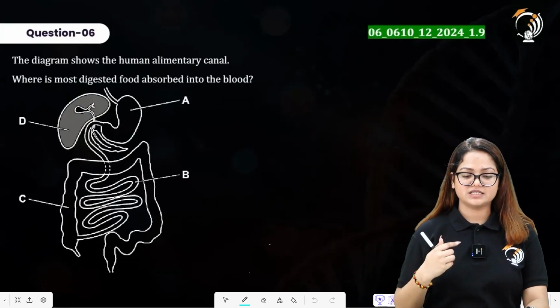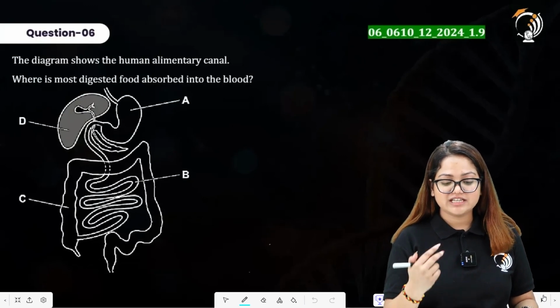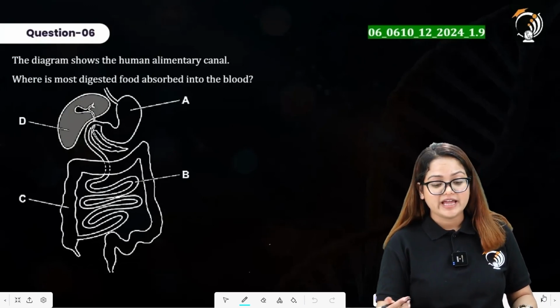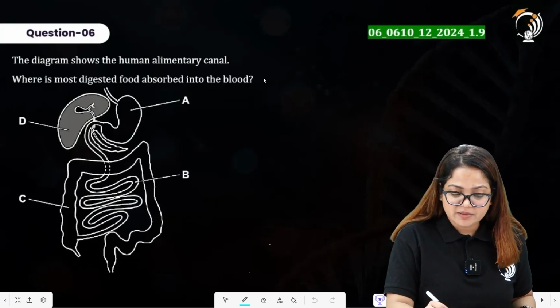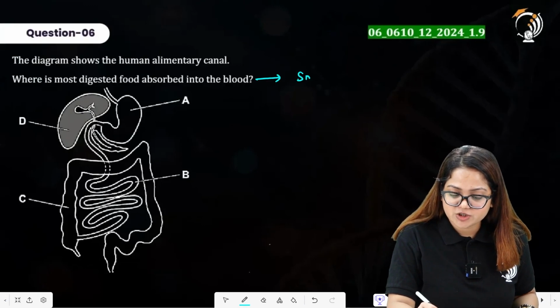Moving to question number 6. It says the diagram shows the human alimentary canal, where is most digested food absorbed into the blood? As we have discussed, the complete absorption of the digested food materials occurs in the small intestine.